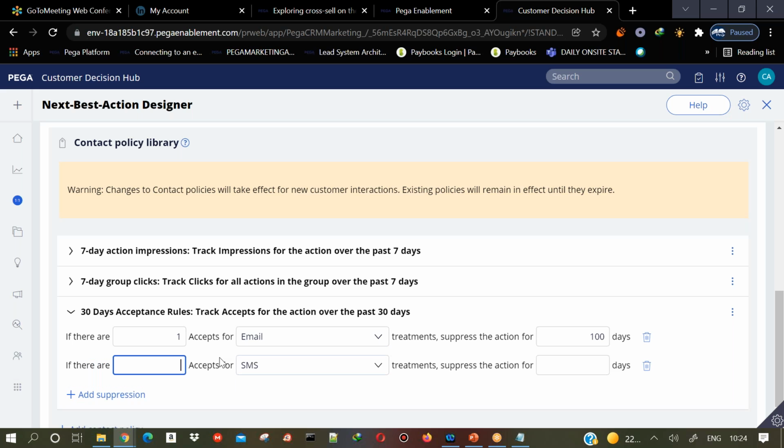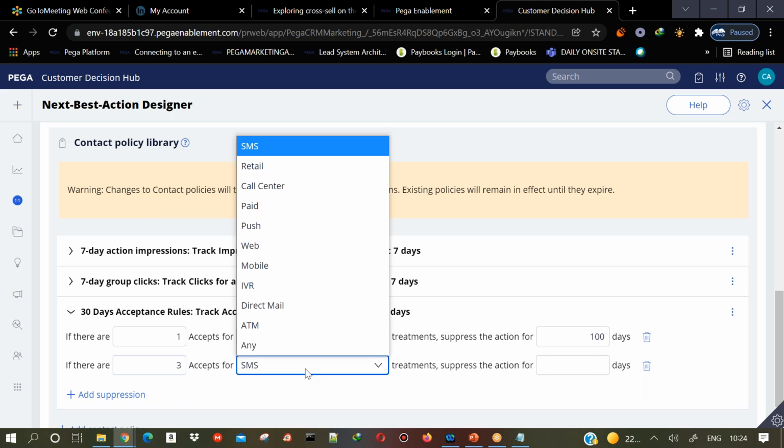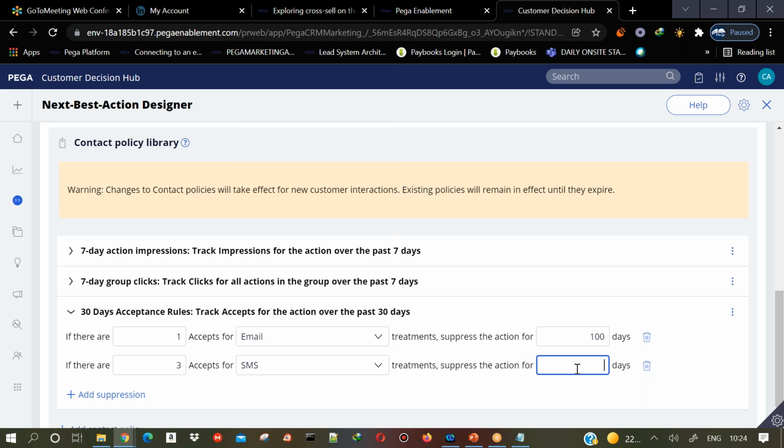Let us say if there are 3 accepts for SMS treatments, suppress that offer for, let's say, 50 days. What I mean by 3 is that I am sending it to my customers, and out of all my customers, if 3 accepts are recorded, then we are suppressing that offer.